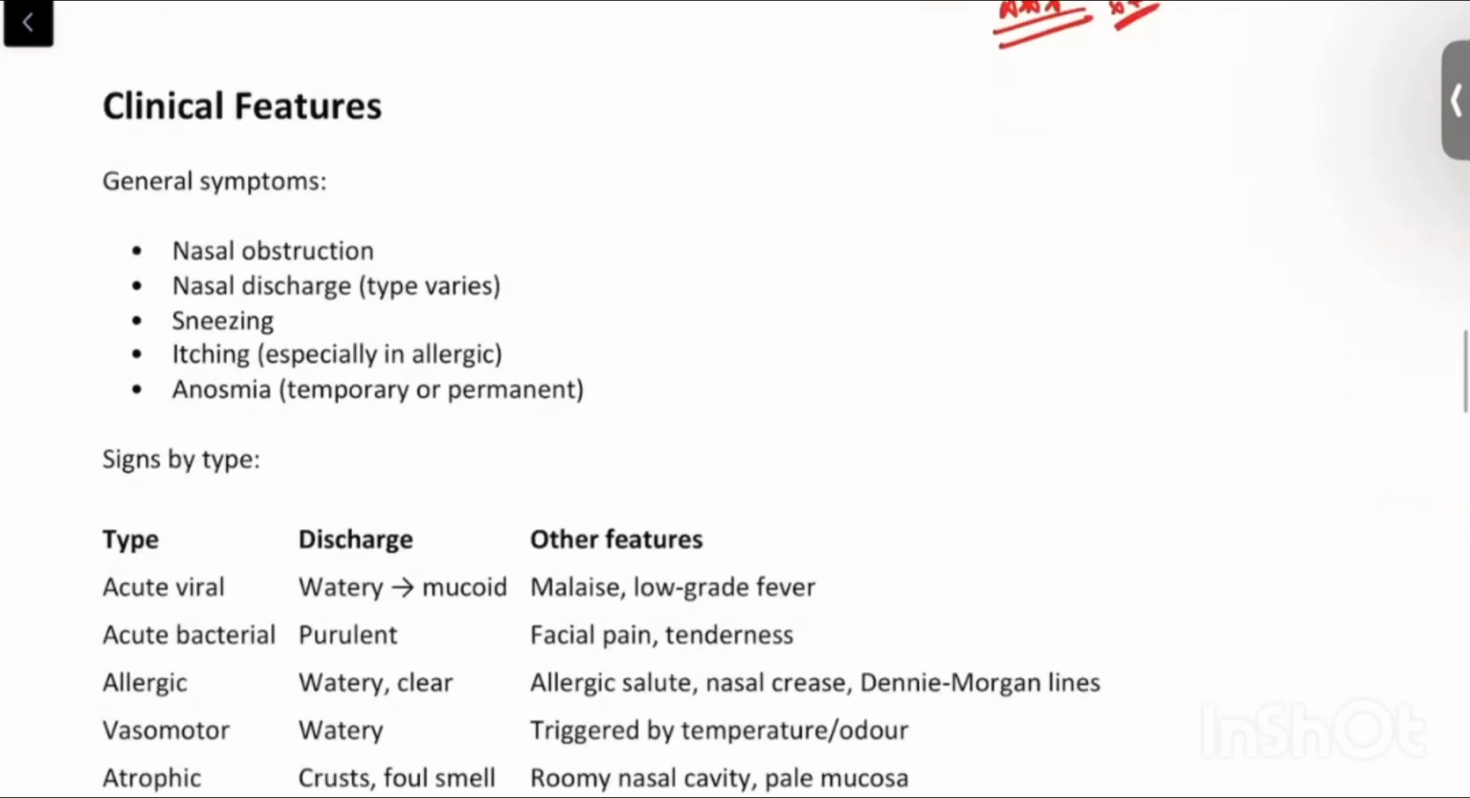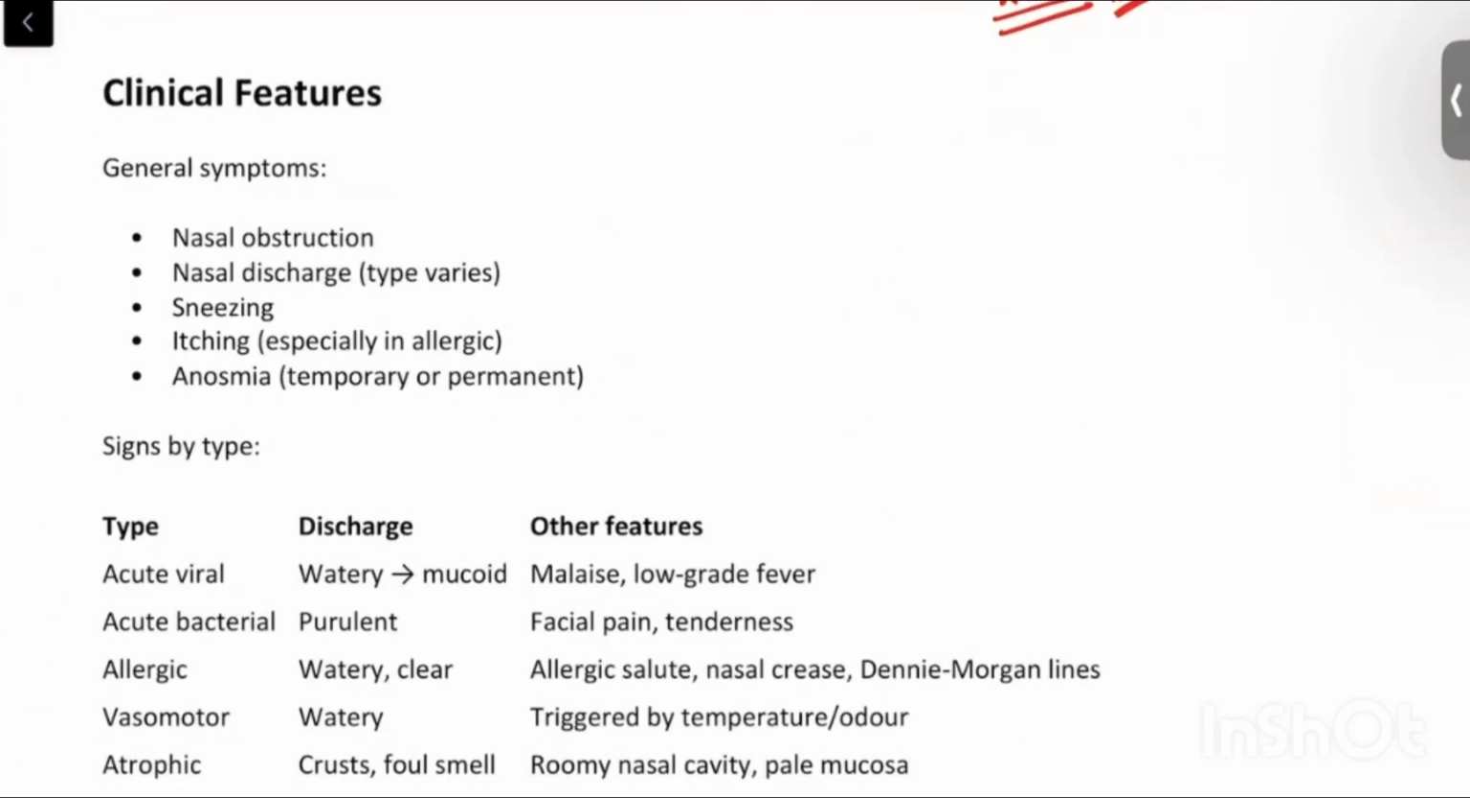What are the clinical features of rhinitis? Generally, the symptoms include nasal obstruction and nasal discharge. Again, it can vary. It may be clear or it may be purulent, like clear in case of allergic rhinitis, purulent in case of acute sinusitis. Other clinical features include sneezing, itching, and anosmia, that is, absent smell sensation.